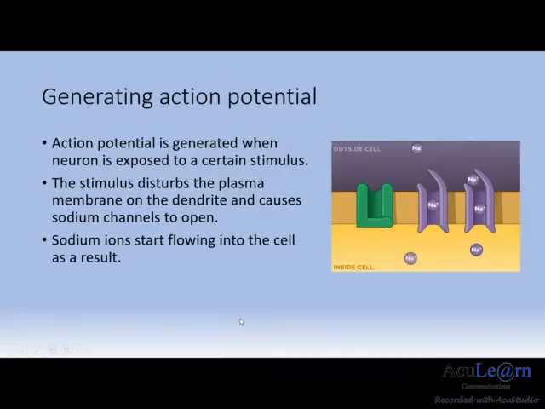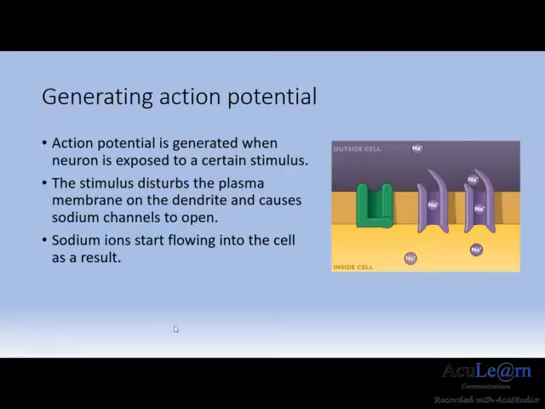The sequence of these events begins when the neuron is exposed to a stimulus. As such, in the case of a thumbtack pricking somebody, it starts with the stimulus of a thumbtack that breaks the skin and enters in. The membrane of the nerve fibers in the skin gets stretched, and the sodium channels begin to open, allowing the sodium ions normally present on the outside of the neuronal membrane to start flowing in.